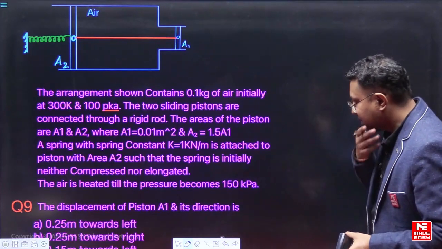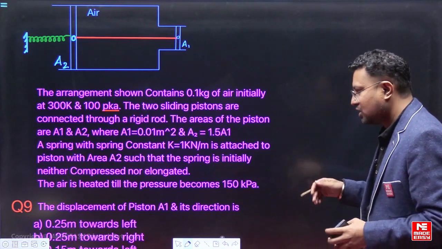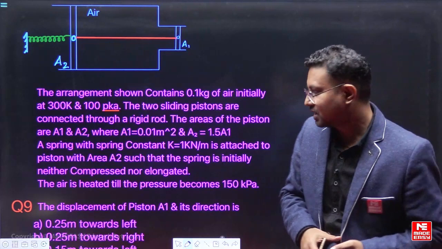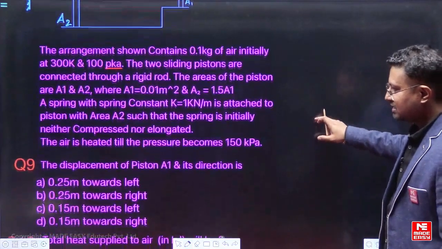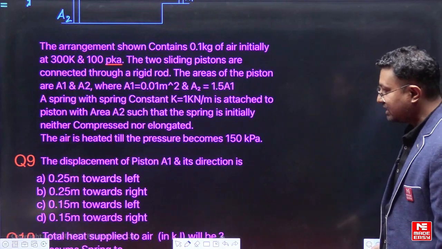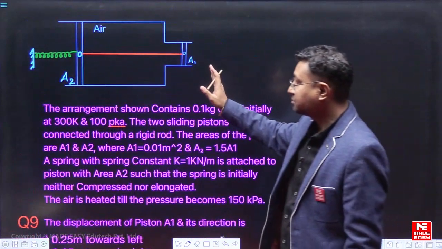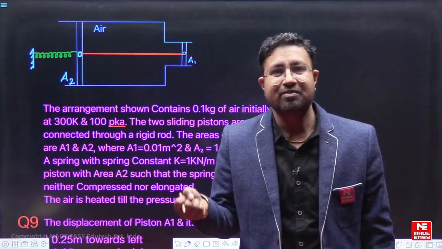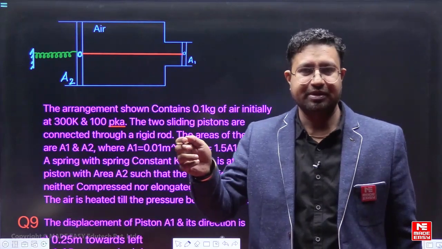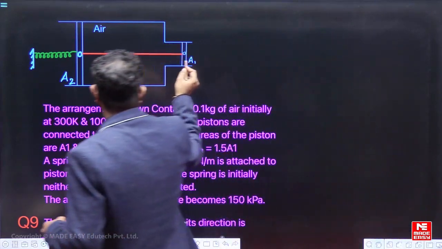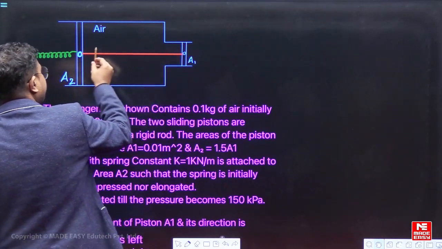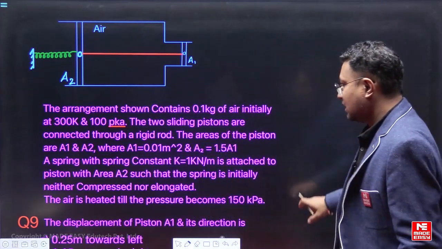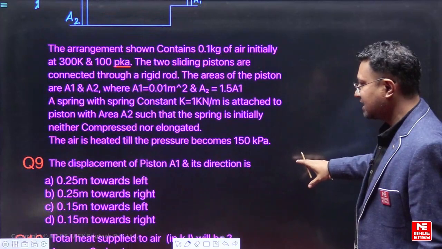The air is heated till the pressure becomes 150 kilopascal. So the final pressure in this arrangement will be 150 kilopascal. Now what we have to find out is the displacement of the piston A1 and its direction. So this is the A1. Now see, the direction of the displacement will be same for both the pistons because this is a rigid rod which you have connected. So this rod is connecting these two pistons. So if A1 moves on the left side, A2 also has to move to the left side with the same displacement, right? So it is said the displacement of piston A1 and its direction is.